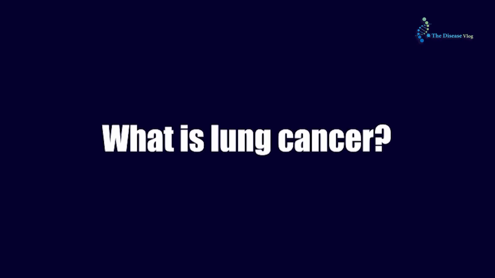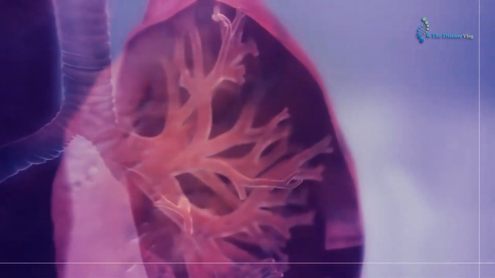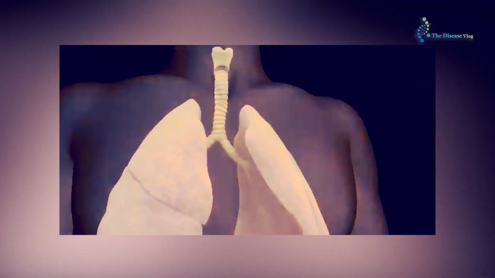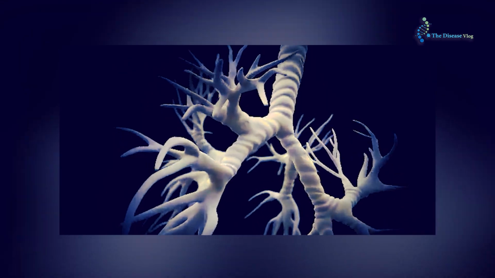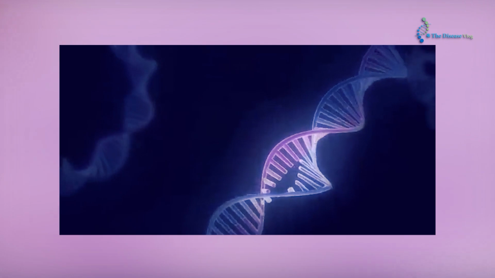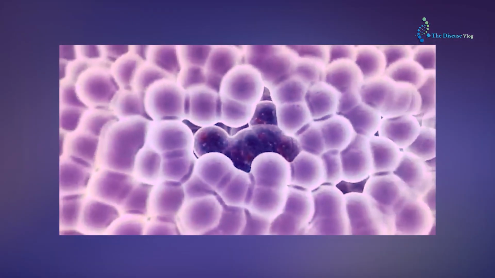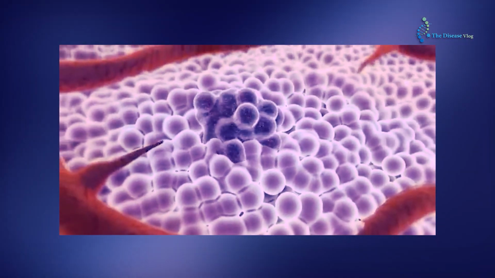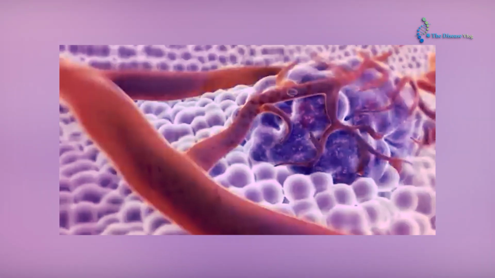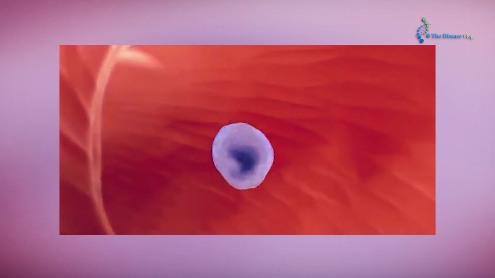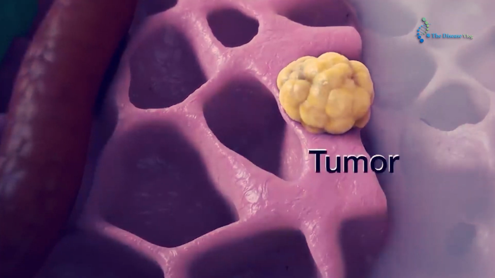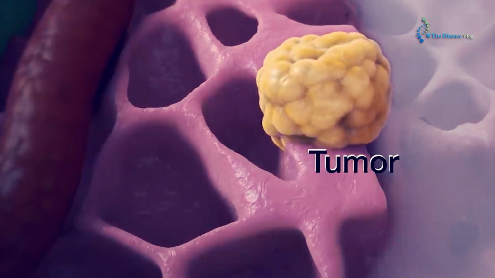What is lung cancer? When cancer hits the tissues of the lungs, it is known as lung cancer. The mutated cells usually develop in the tissues of the air passage. When a mutation occurs in the DNA of lung cells, the cells start forming new copies as a normal cellular function. However, they keep forming new copies continuously, even when there is no need for new cells. This uncontrolled cell division forms masses or tumors, which eventually lead to lung cancer.